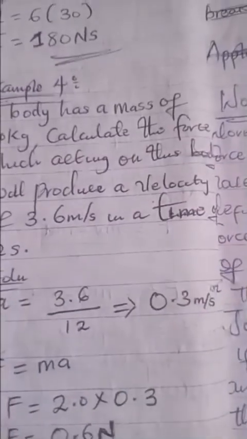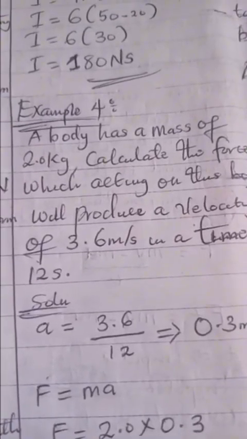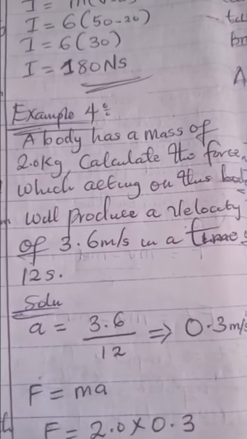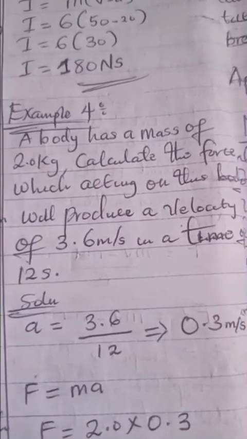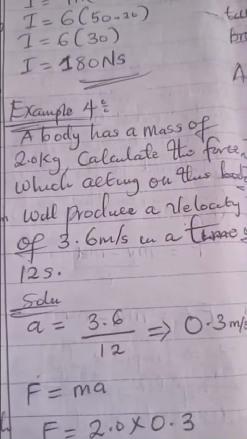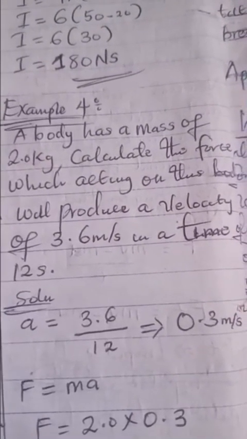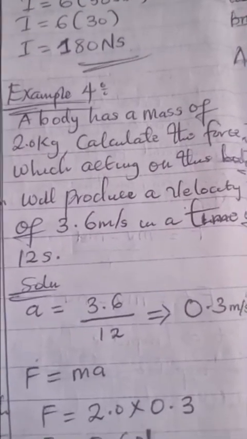Let's move straight to another problem. I think this should be the final problem for this particular lecture. A body has a mass of 2 kg. Calculate the force which acts on this body that will produce a velocity of 3.6 meters per second in a time of 12 seconds. Now, how do we do this?